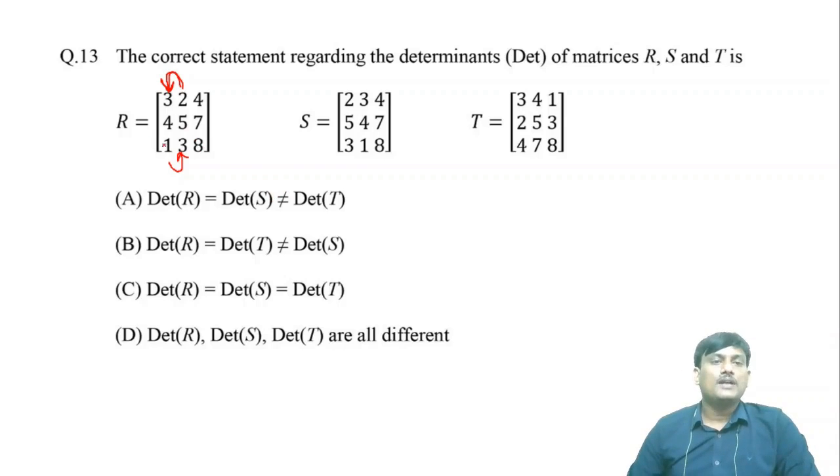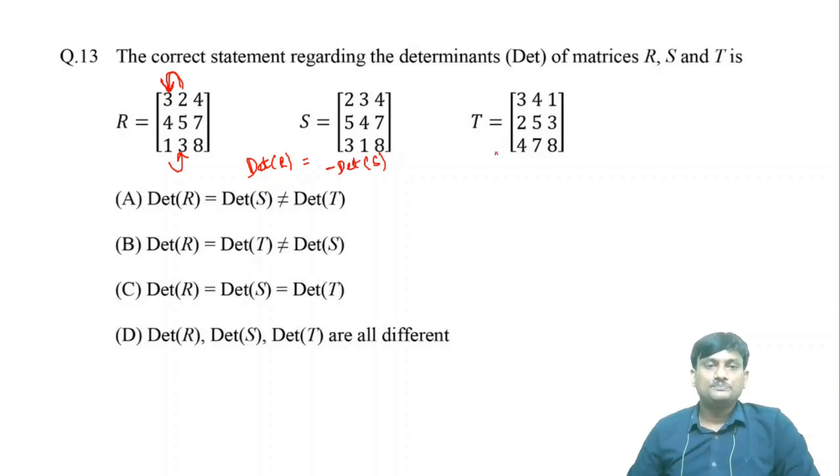Okay, when you compare R and S, when you interchange two columns in R, you will get S. In this case, the determinant of R, so when you interchange two columns, you will get minus determinant of S.